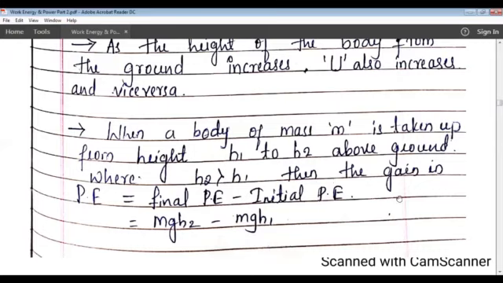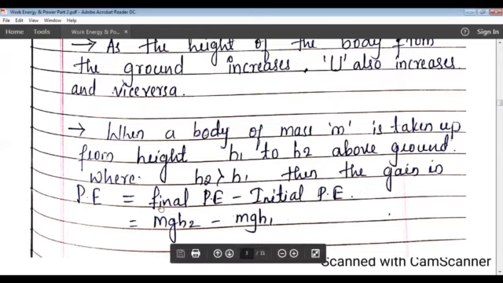The gain in potential energy will be equal to the final potential energy of the body minus the initial potential energy of the body. The final potential energy is mgh2 and the initial potential energy is mgh1. This gives you the gain in potential energy.